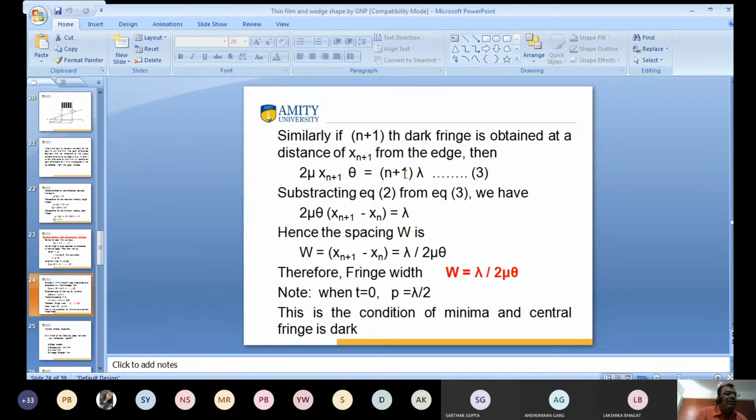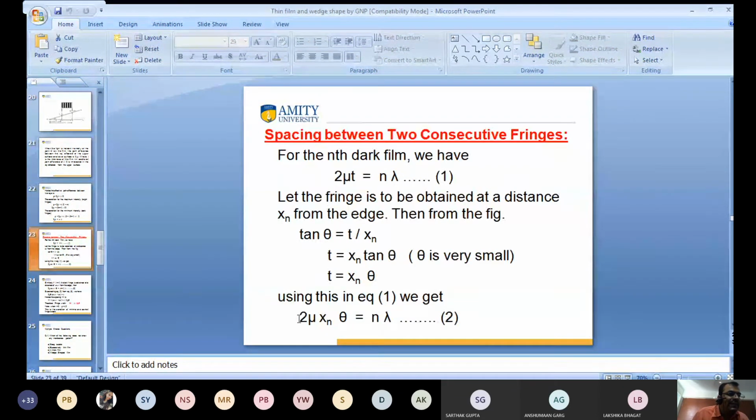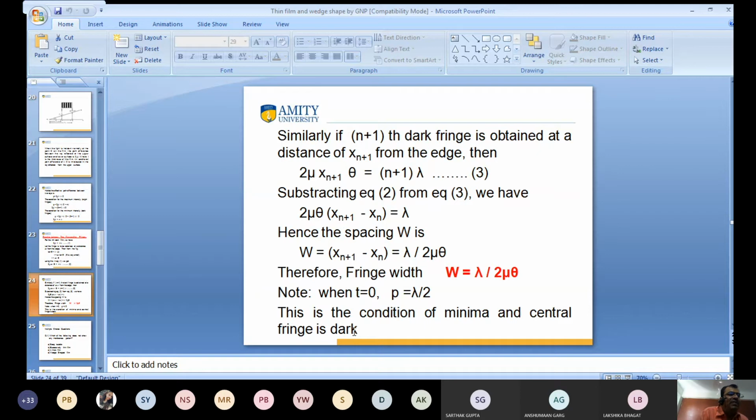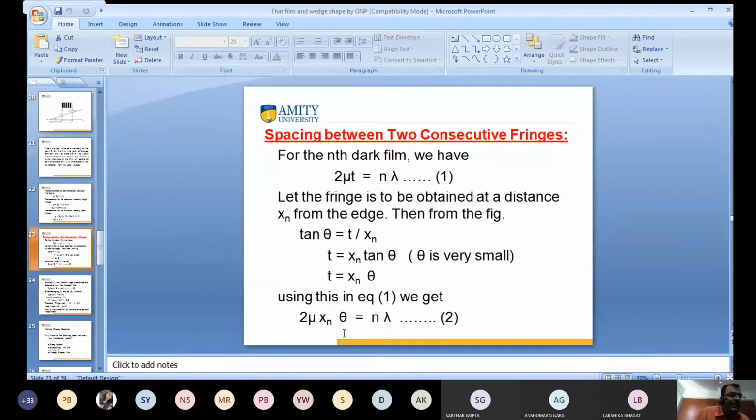If I again want to clarify, this is for x n, meaning the nth fringe at a distance of x n. So 2 mu x n theta is equal to n lambda. If I consider the n plus 1 dark fringe, we put n plus 1 instead of n.